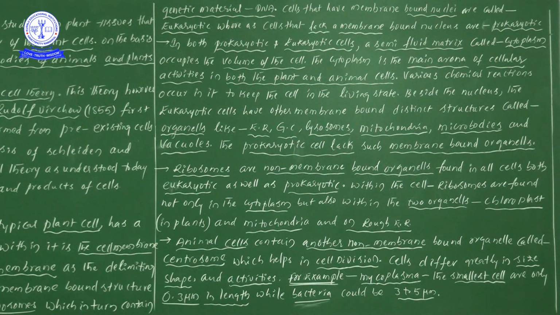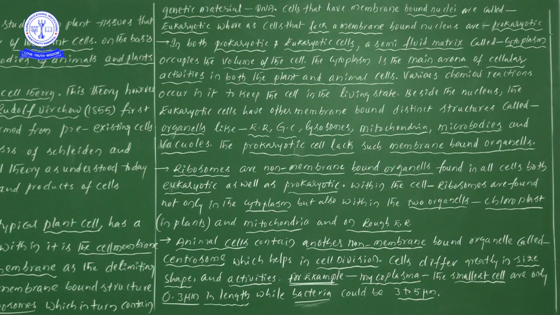Suppose ribosomes are absent on the endoplasmic reticulum, what can we call it? Can you guess it? Smooth endoplasmic reticulum. So what is the difference? Rough endoplasmic reticulum consists of ribosomes. Smooth endoplasmic reticulum does not consist of ribosomes. That is all.